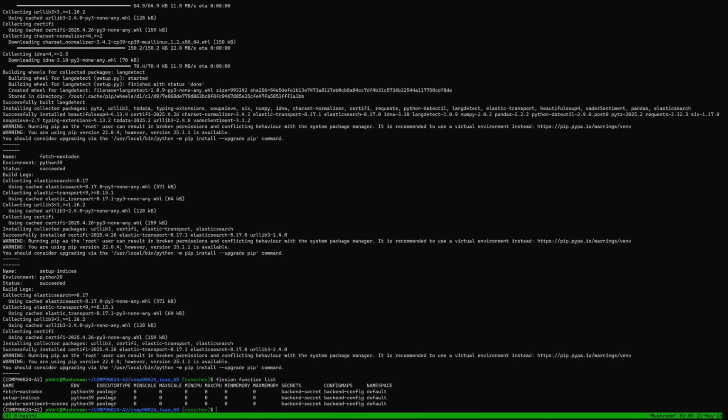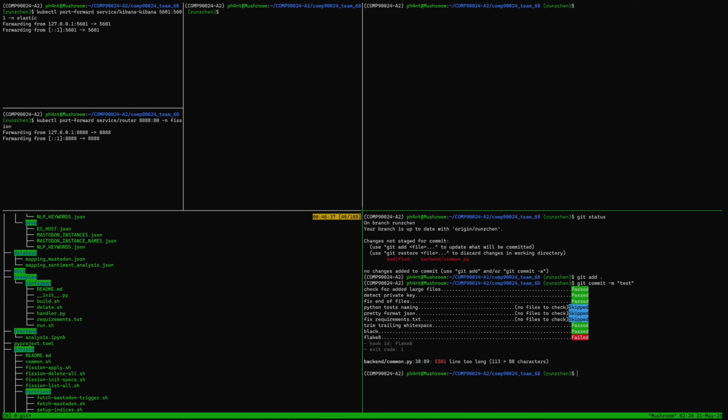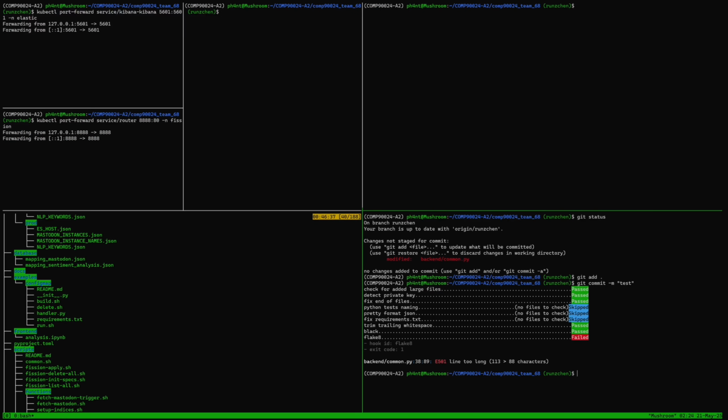This is a function list. And this is an illustration of how our pre-commit checking works. We change the code. And we try to commit it again.